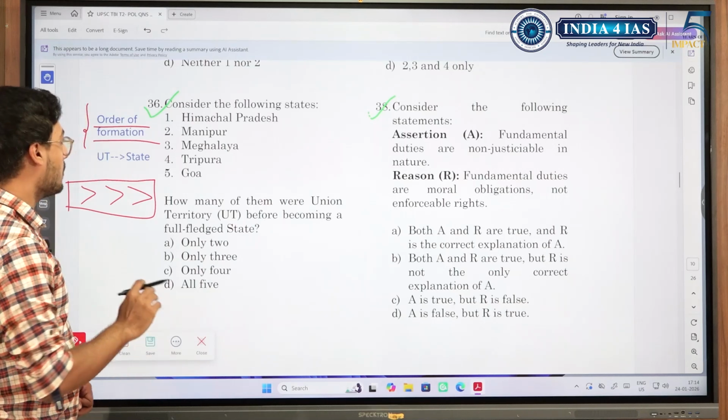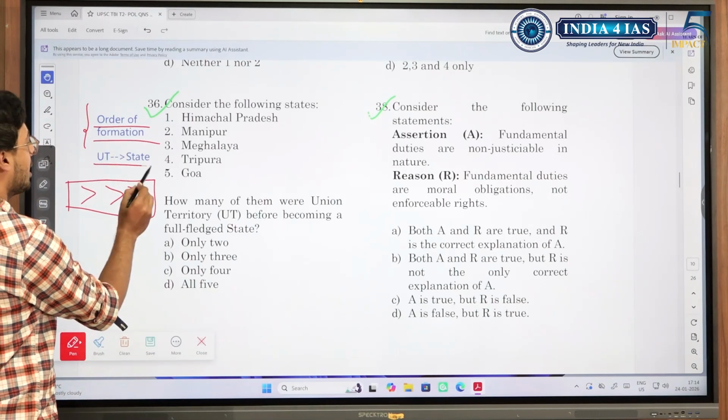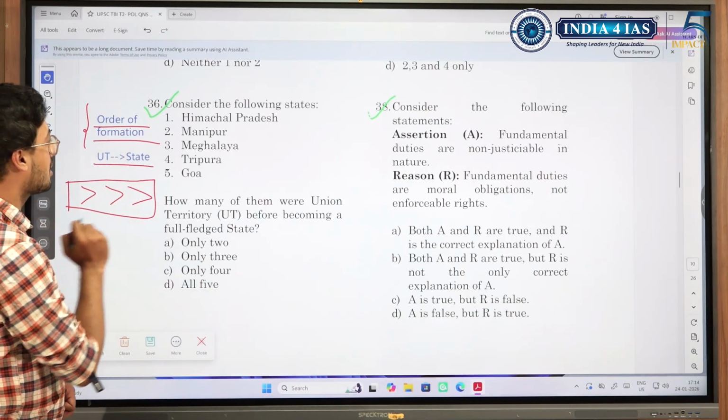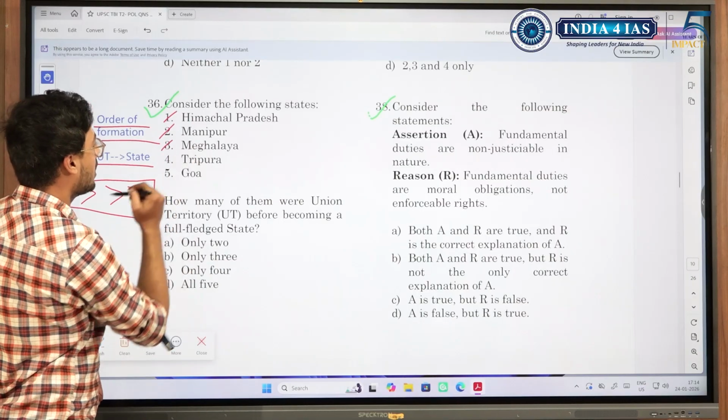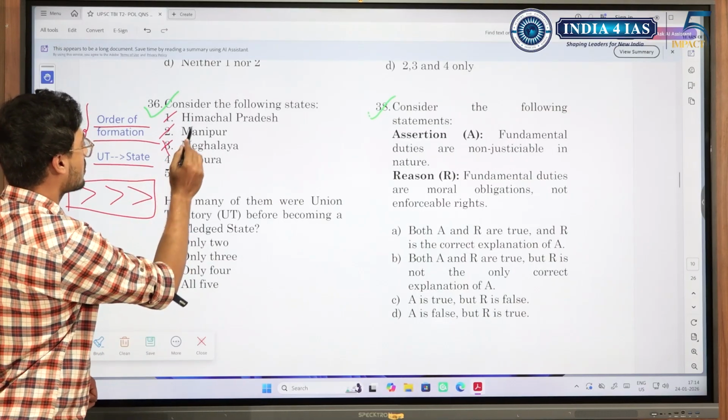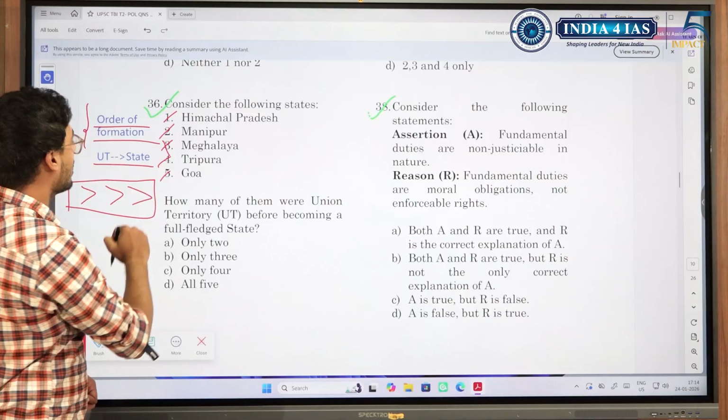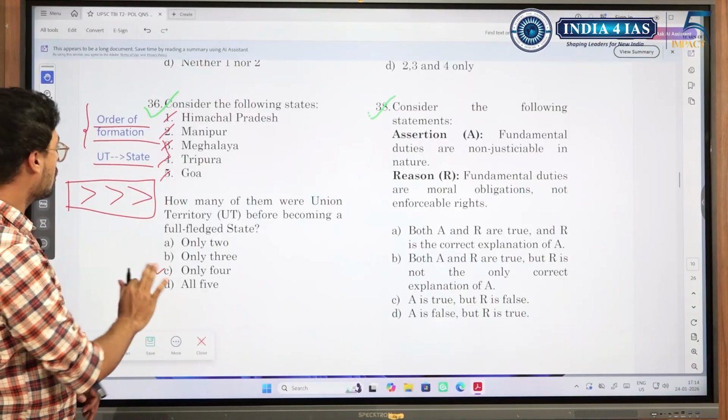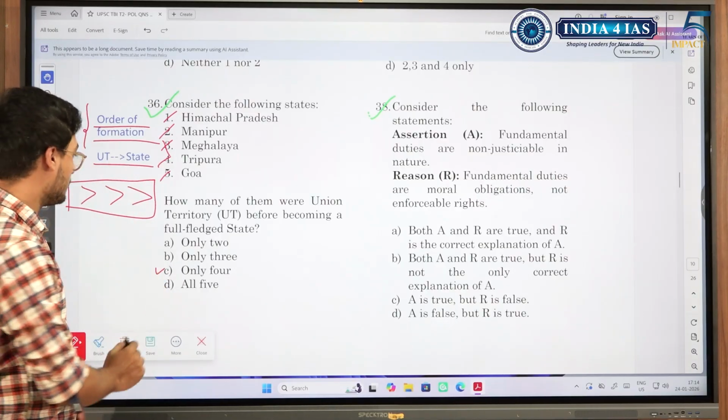Though you are not able to remember the year of formation, then try to know which union territory became a state. In this case, Himachal, Manipur, Meghalaya. Okay, not Meghalaya. It was Manipur, Mizoram, Tripura, and Goa. In this case, only 4 is correct. So you should know which union territory became state.